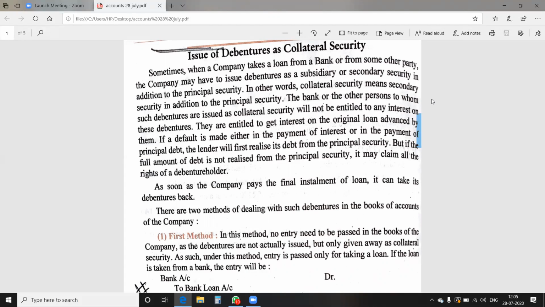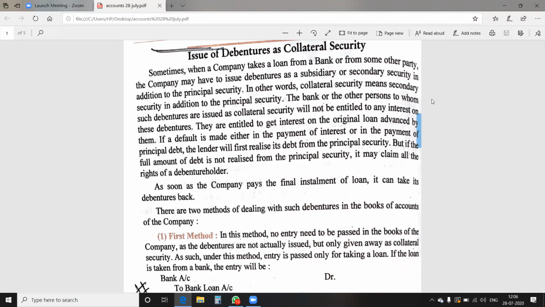Before learning this topic, the meaning of collateral security should be clear to you. Sometimes when a company takes a loan from a bank or from some other party, the company may have to issue debentures as a subsidiary or secondary security in addition to the principal security. Whenever any loan is taken, the business has to provide some security to the bank. Whatever security is provided to the bank is known as the principal or primary security. Along with that security, an additional subsidiary security is also provided.